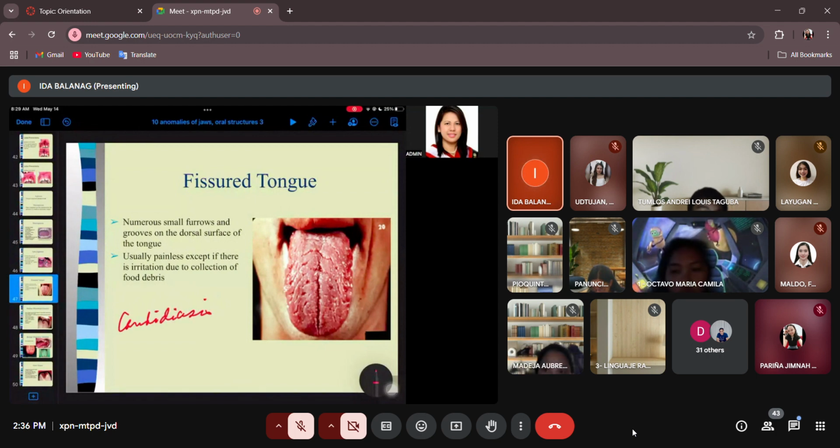Candidiasis. So if the patient is not very good in oral hygiene, and if you see the tongue is very white from food debris, then that makes it prone to candidiasis.